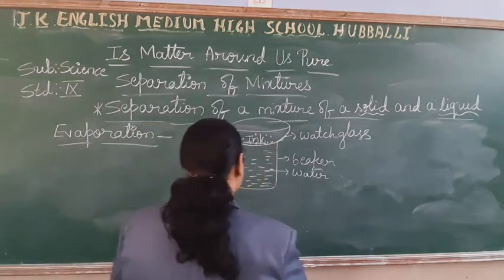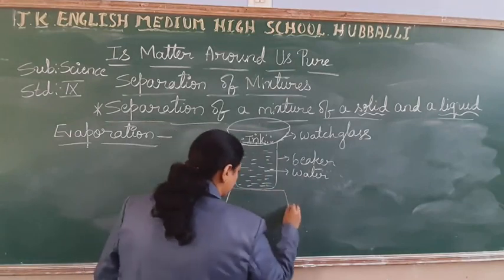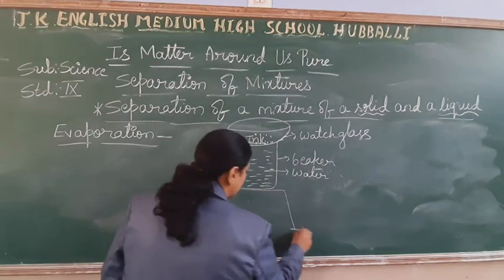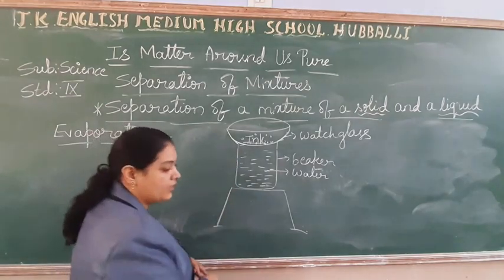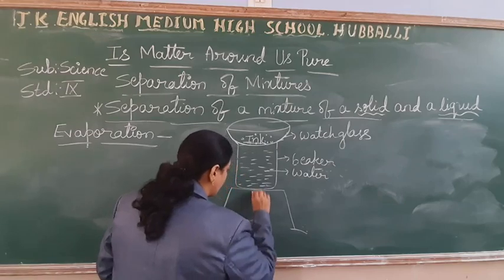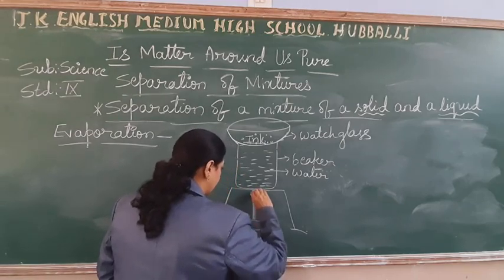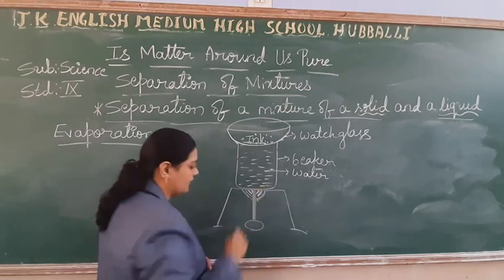Now what are you going to do? You are going to take one stand. You have kept this beaker on the stand. Now you are going to provide temperature, right, students?